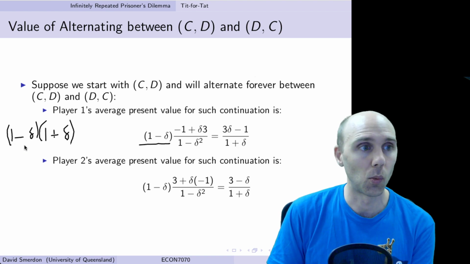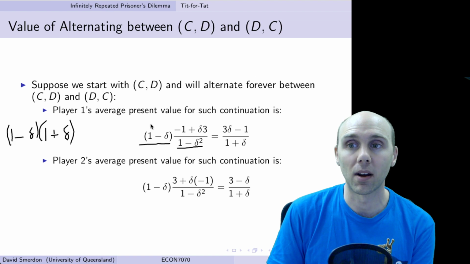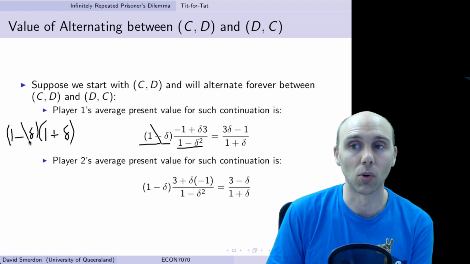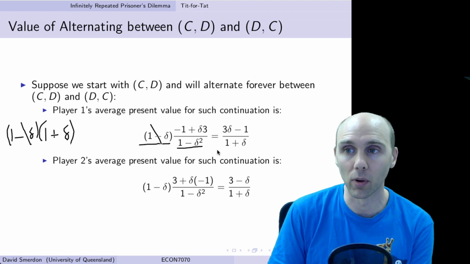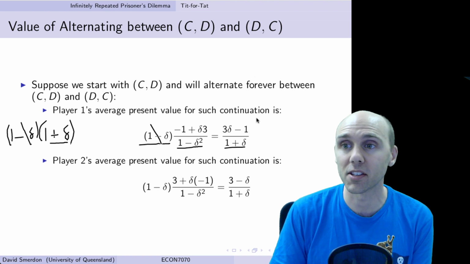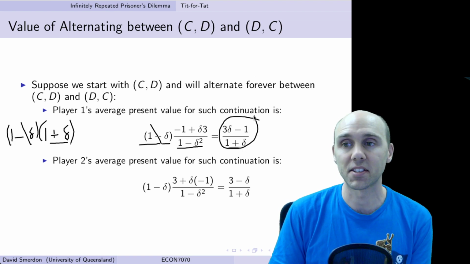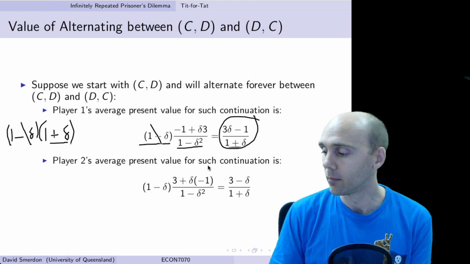So 1 minus delta times 1 plus delta is equal to this 1 minus delta squared. So we can replace that down the bottom and you'll see that this 1 minus delta and this 1 minus delta will cancel out, which is why we end up with 1 plus delta at the bottom. So that gives us over here our final amount for the average discounted sum of payoffs for player 1.